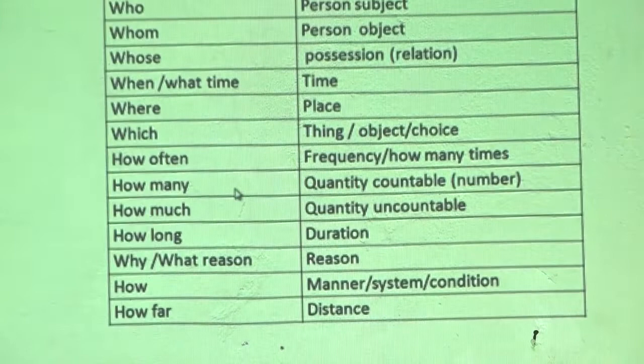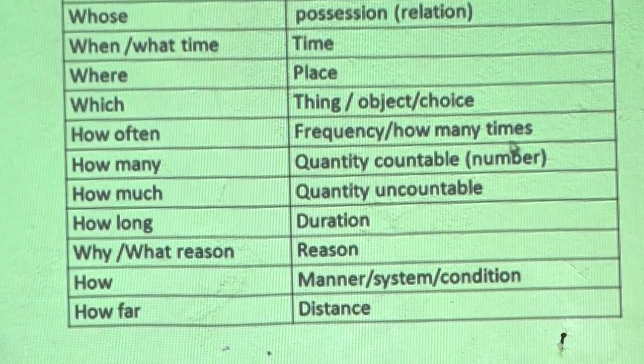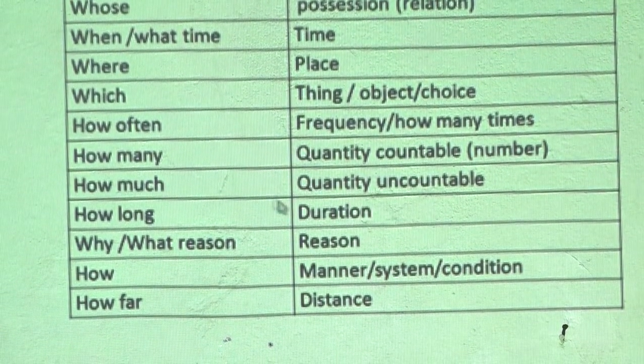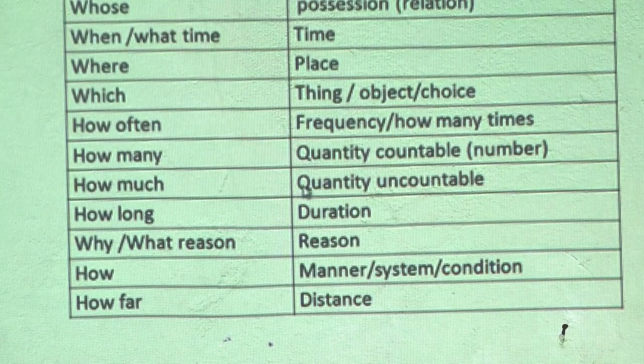How many is used for quantity, countable, number. And how much, quantity same, but it's used for uncountable. How long, we use for duration. Why and what reason, we use for reason, cause. How is used for manner, system, condition, etc.